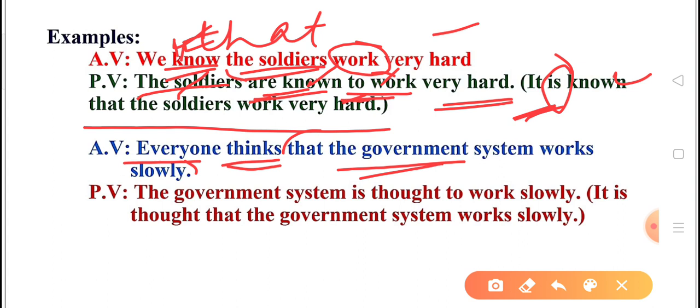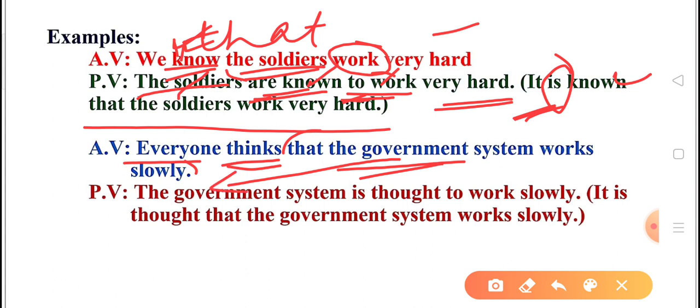This is the difference when a that clause is there. Otherwise we pick up the object of the sentence and make it the subject, and then move on. But here, when a that clause is given, the subject of the that clause will become the subject of the passive voice.